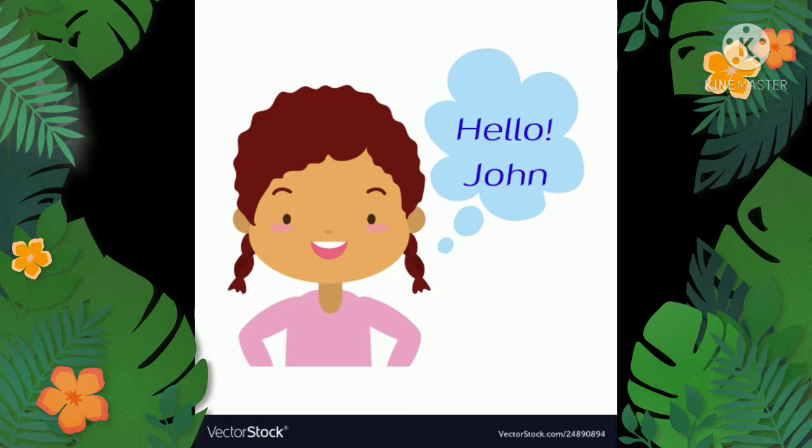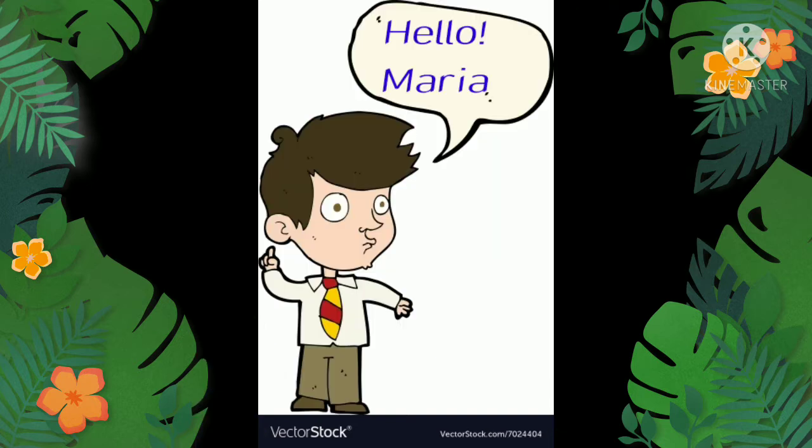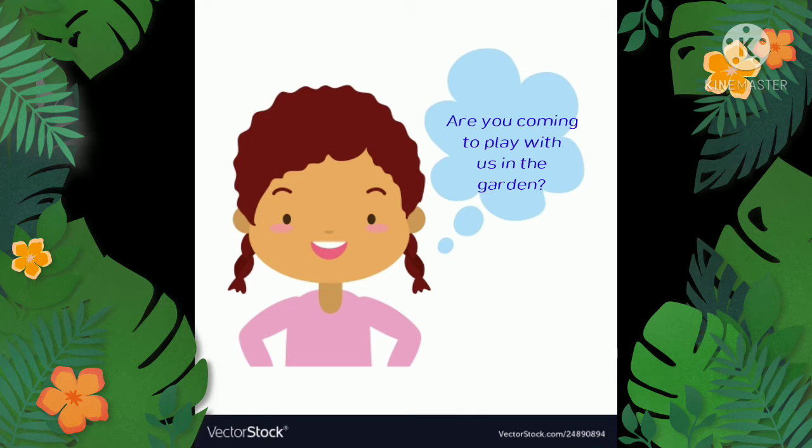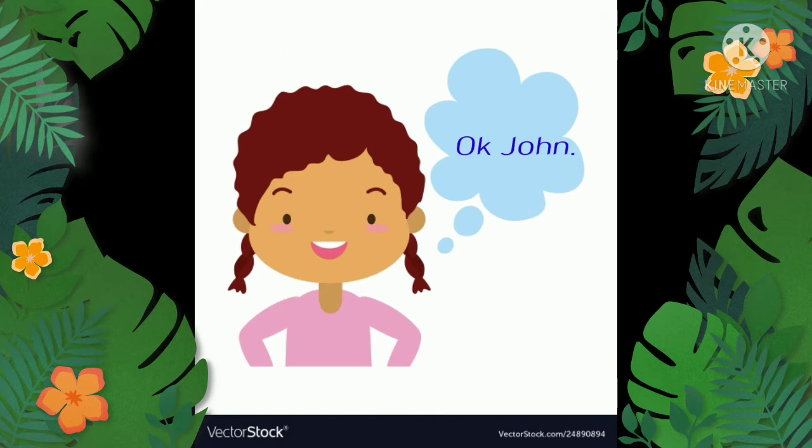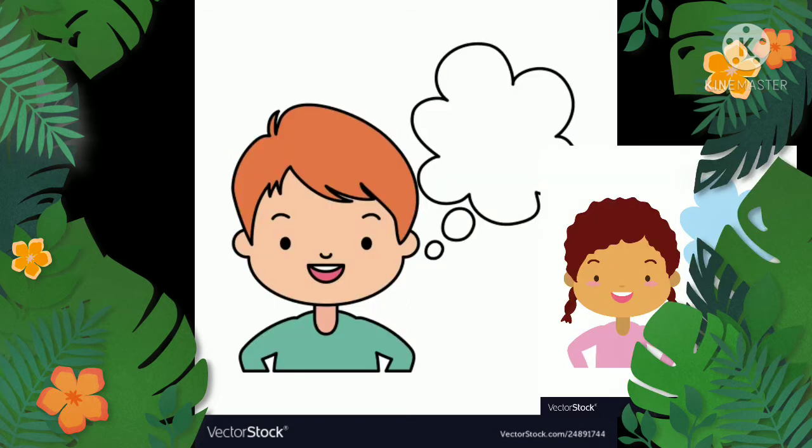Maria says, "Hello John." "Hello Maria. Are you coming to play with us in the garden?" "No Maria, I am in a hurry. I will go home and study. I have my exams tomorrow, so I won't join you." "Okay, John. See you after your exams." Maria moves towards the garden.